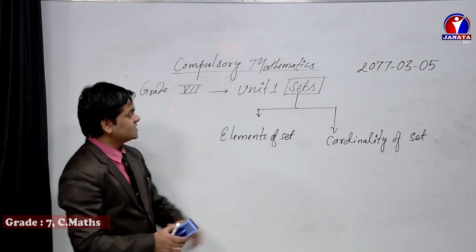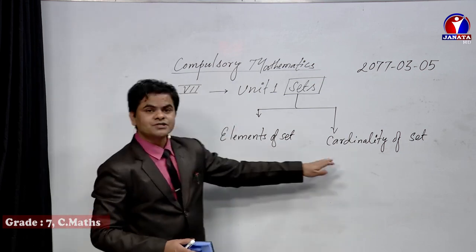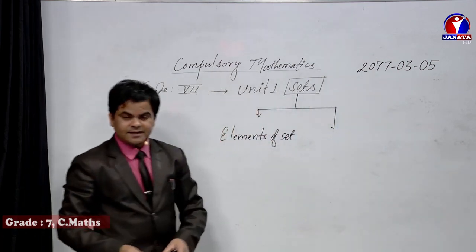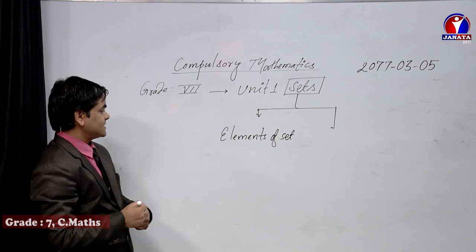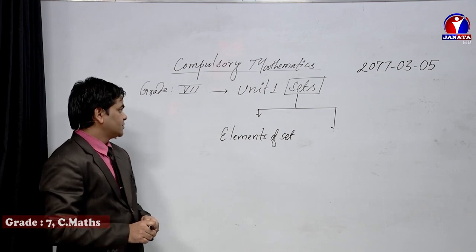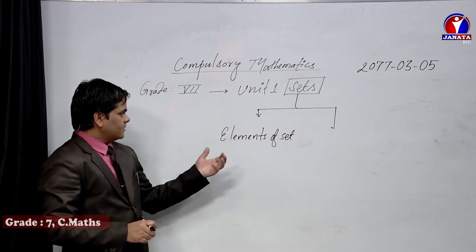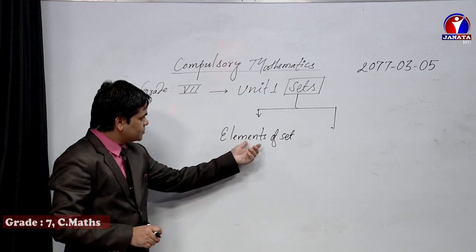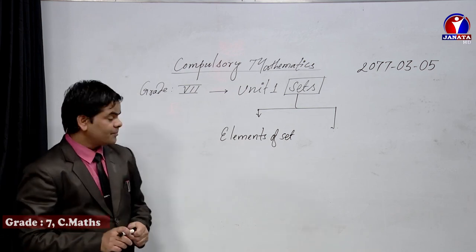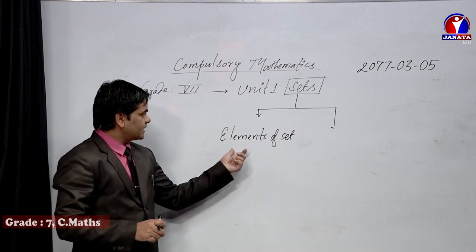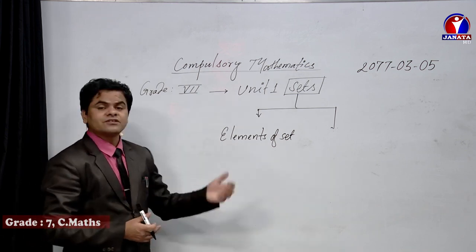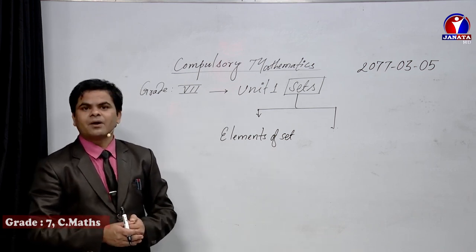As we do not need this topic while being in class 7, I am going to erase this one. Okay. So, we will focus on the elements of set. Dear students, you have learned elements of set in class 6 also, so you have a little bit of information as well. Elements of set refers to the set of information which can be kept in a detailed way, but in case of cardinality we find the set of information in a summarized form.